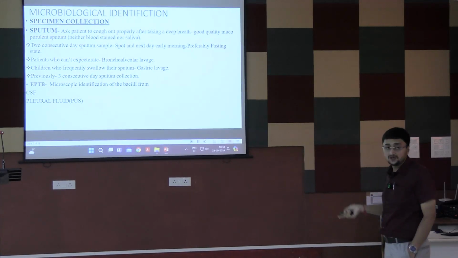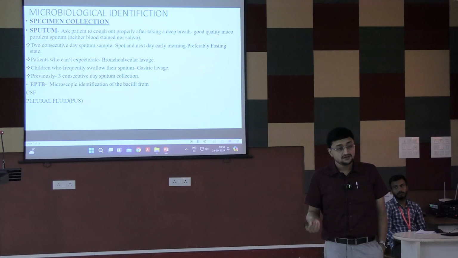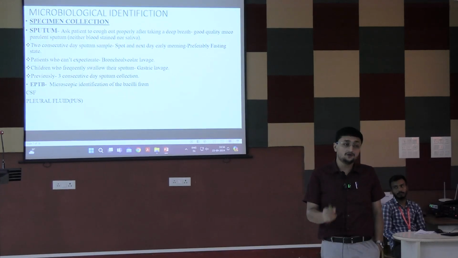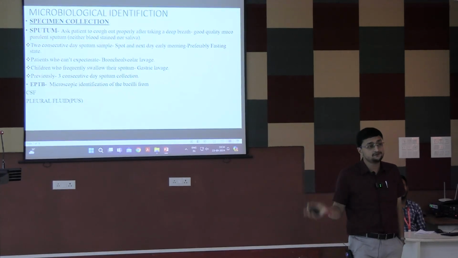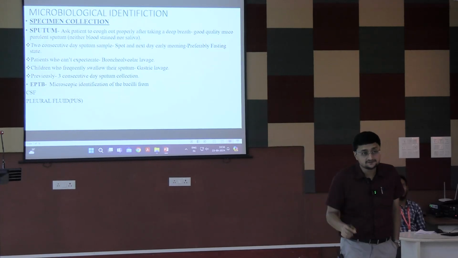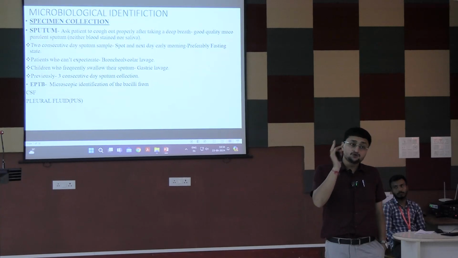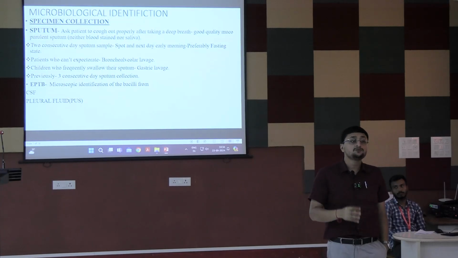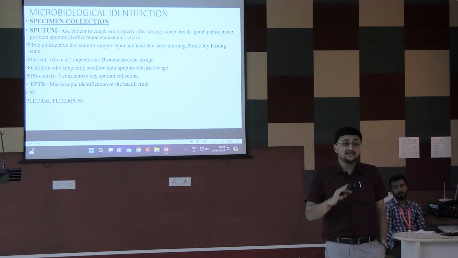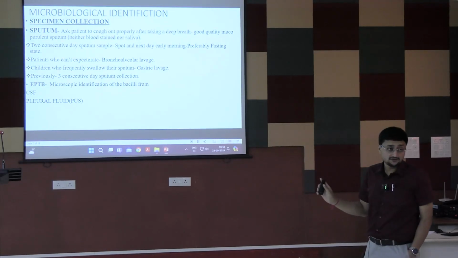In case of pleural fluid, you have to do a pleural fluid test. The marker of tuberculosis in pleural fluid, or any kind of ascitic fluid or pericardial fluid, is that it should be lymphocytic, it should be exudative, and the ADA level will be higher. I will discuss this later on.